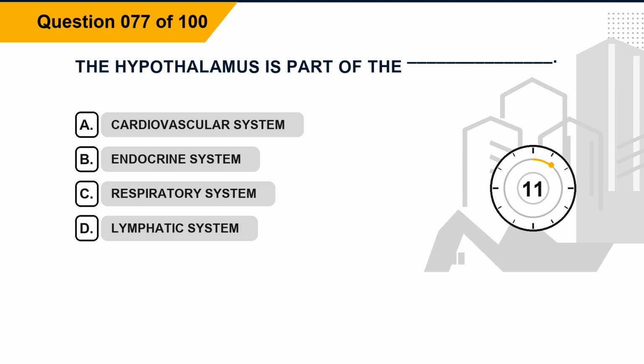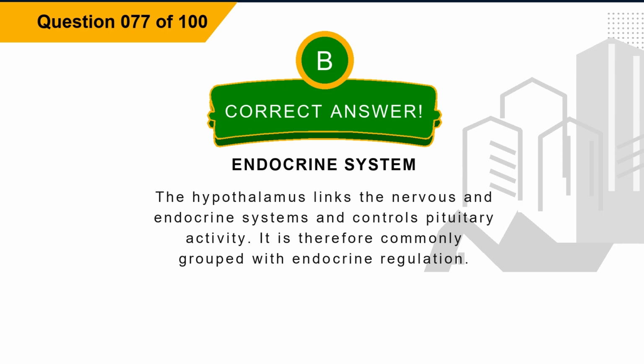Question 77. The hypothalamus is part of the blank. Option A, cardiovascular system. Option B, endocrine system. Option C, respiratory system. Option D, lymphatic system. The correct answer is option B, endocrine system. Explanation. The hypothalamus links the nervous and endocrine systems and controls pituitary activity. It is therefore commonly grouped with endocrine regulation.